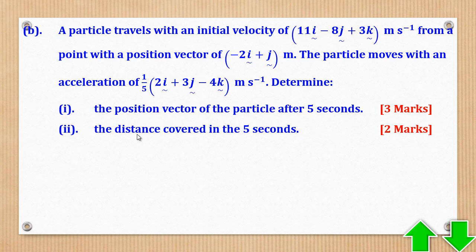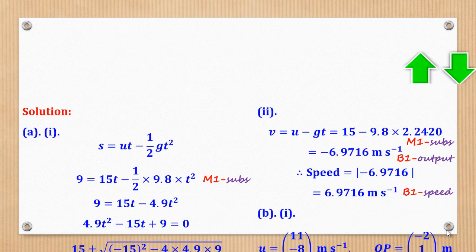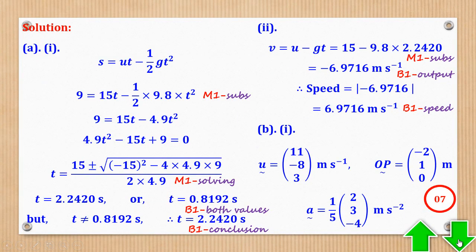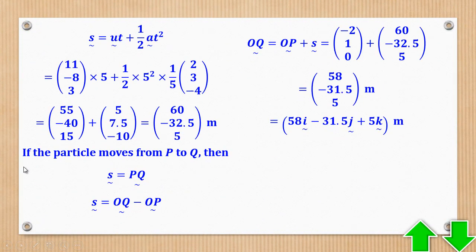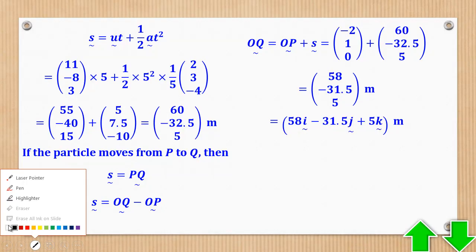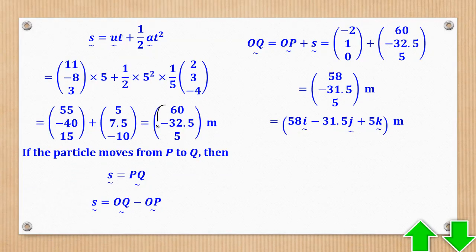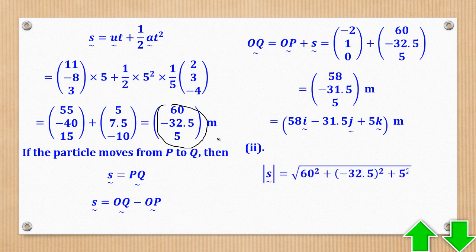When they say distance covered, it means magnitude of the displacement. So in this case, they want the magnitude of the displacement. Meaning that I have to go back to this displacement, this one, and get its magnitude. And that will be the answer.